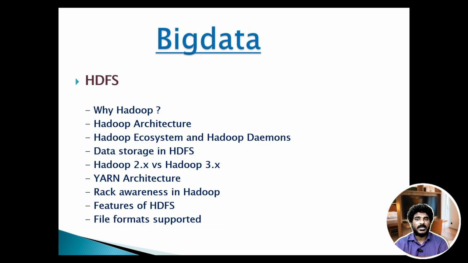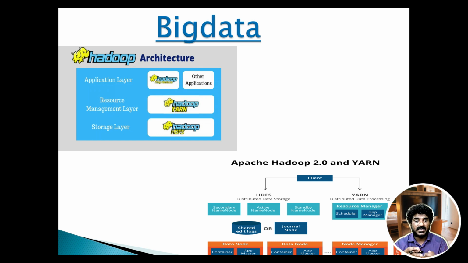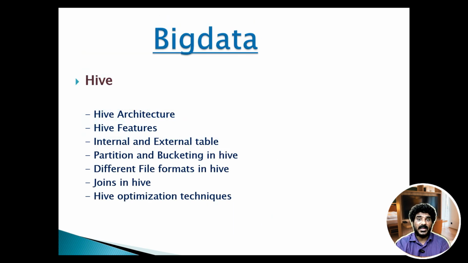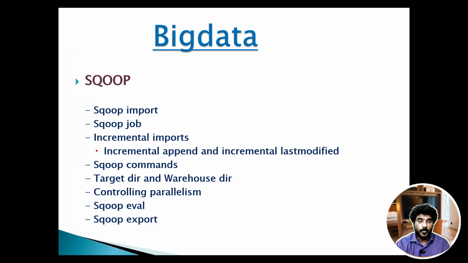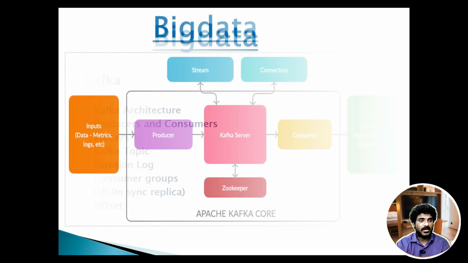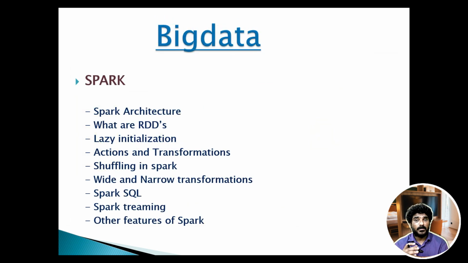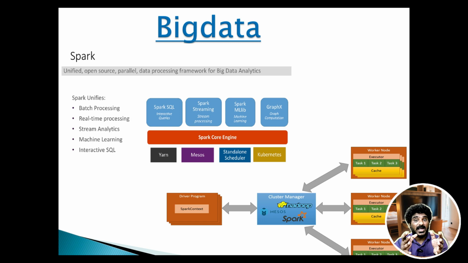So here are a few of the topics which I've included for big data, starting from HDFS, Hadoop Distributed File System. We'll understand this, and then the Hadoop architecture and the YARN architecture, and then Hive, Sqoop, Kafka, and then Spark. Spark plays a very important role in data processing. We'll understand Spark architecture, RDDs, lazy evaluation, actions and transformations, shuffling, very important, wide and narrow transformations, Spark SQL, streaming, and other features of Spark.